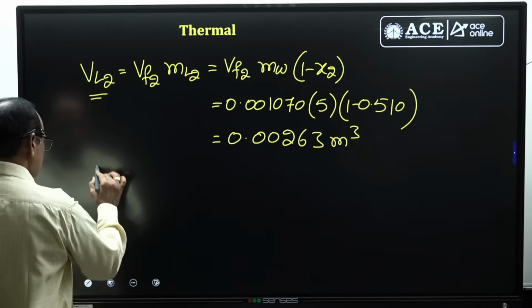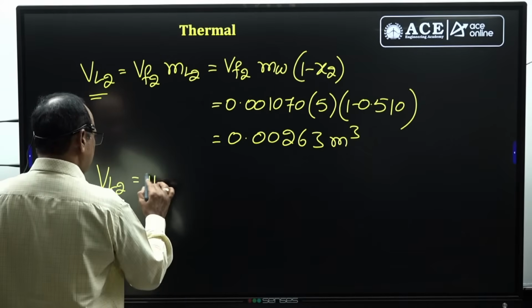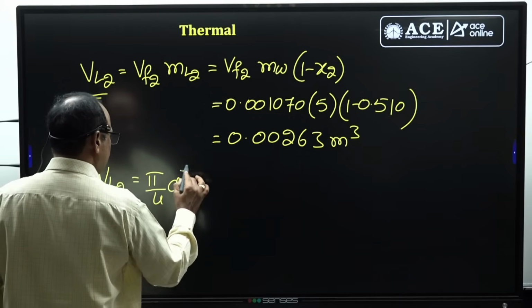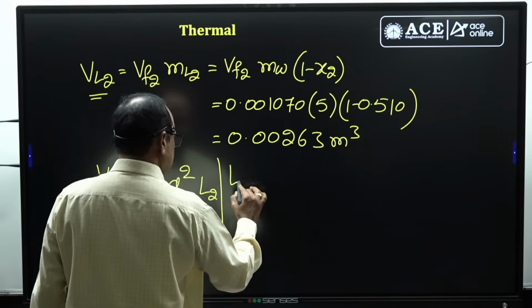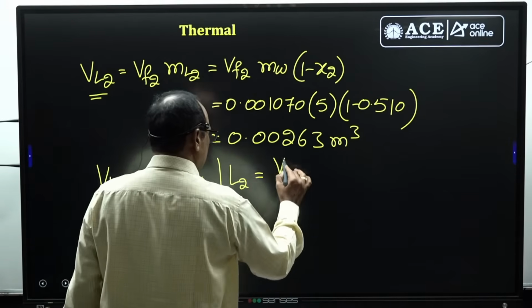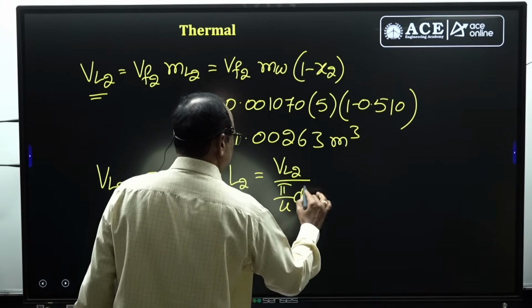This VL2, the volume of the liquid, equals pi by 4 into d square, the diameter remains the same, into L2. From this, L2 equals VL2 divided by pi by 4 into d square.